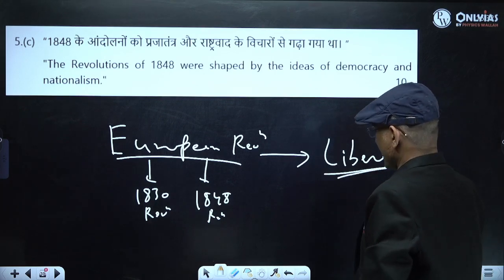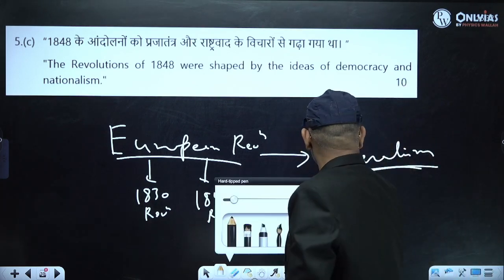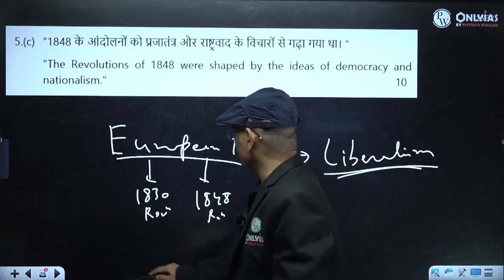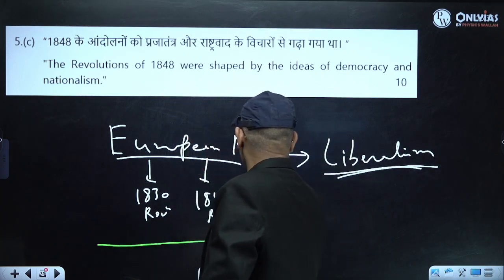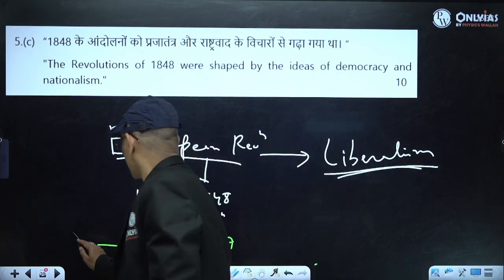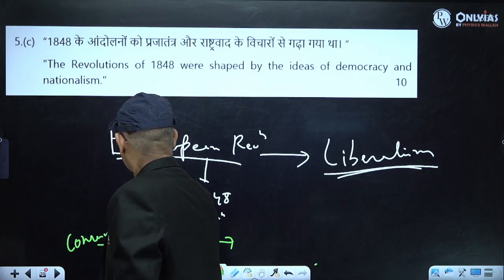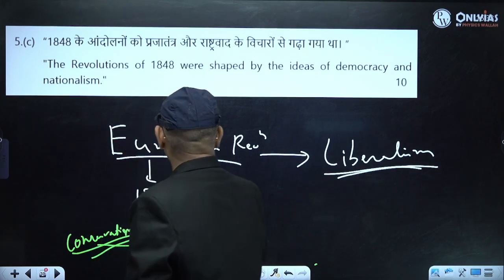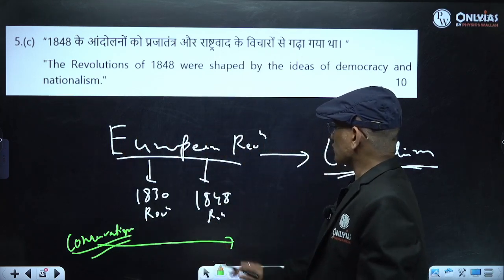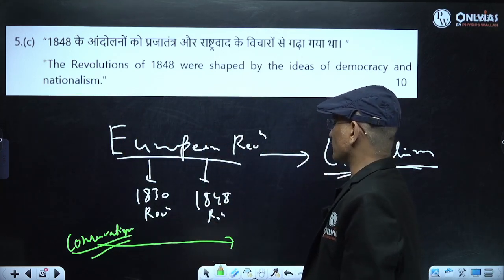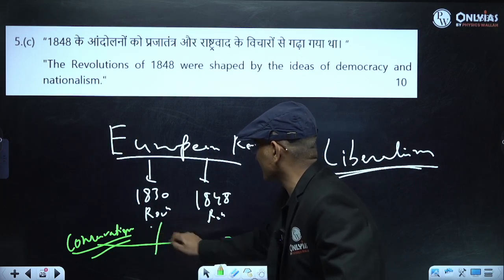Liberalism. And there was a force called conservatism. Conservatism wanted to stop this movement, stop this revolution. They suppressed the 1830 revolution.